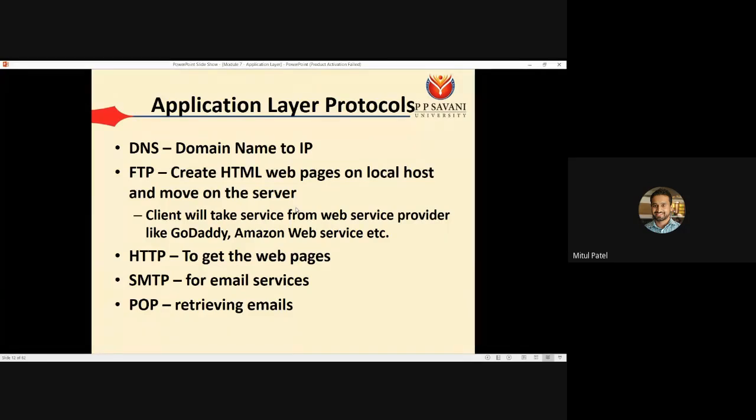Okay, so SMTP and POP come in combination. SMTP is used for sending the mail, while POP is used for retrieving the mail at the receiving side. So we will learn these two protocols in detail also. Okay. So first we are going to start with DNS. Then we learn about FTP, www and HTTP, SMTP and POP. So in that way, your module is going to be covered. Okay. So first we will start with DNS.